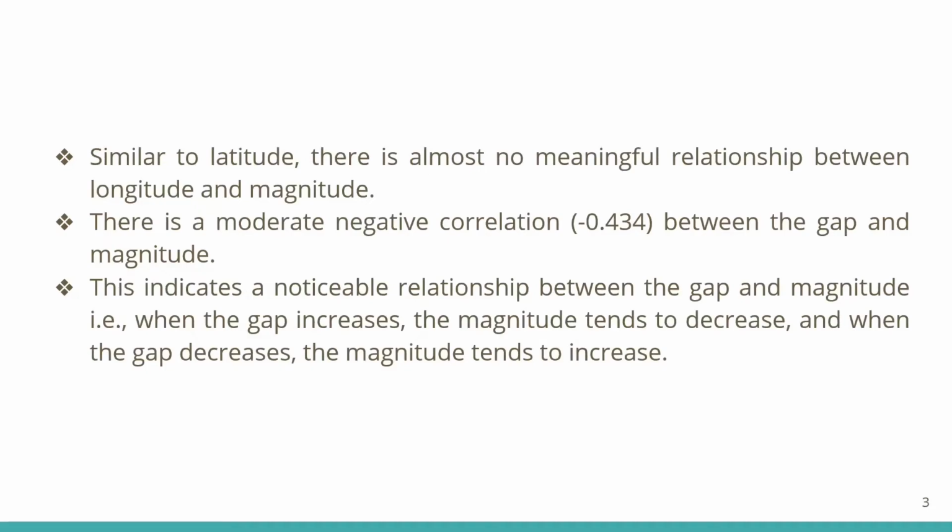There is a moderate negative correlation, that is minus 0.434, between the gap and magnitude. This indicates a noticeable relationship between the gap and magnitude, that is, when the gap increases, the magnitude tends to decrease, and when the gap decreases, the magnitude tends to increase.